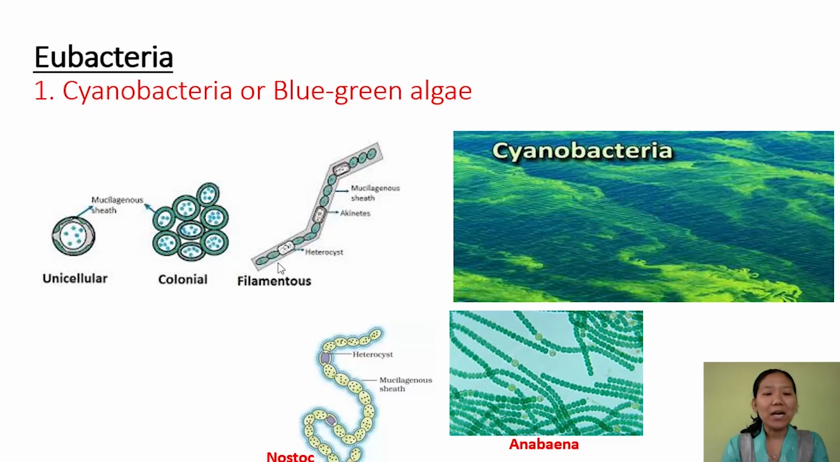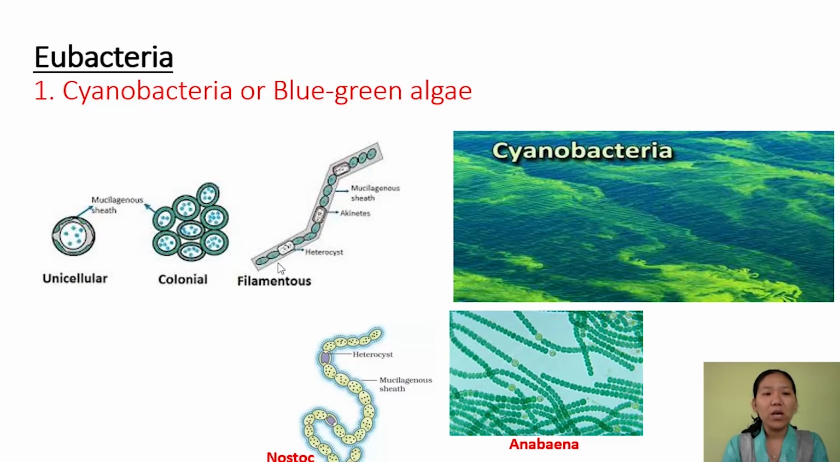These cyanobacteria contain chlorophyll A pigment, which is also present in higher plants. They are able to do photosynthesis. They are able to synthesize their own food by capturing the solar energy. And another specialty about this group of bacteria is that they have the ability to fix the atmospheric nitrogen.